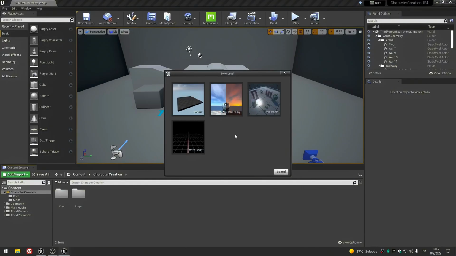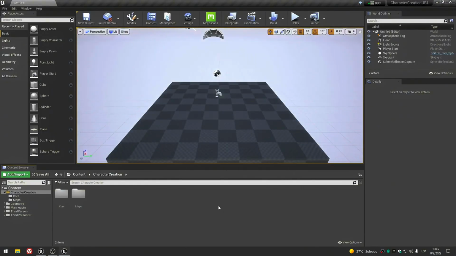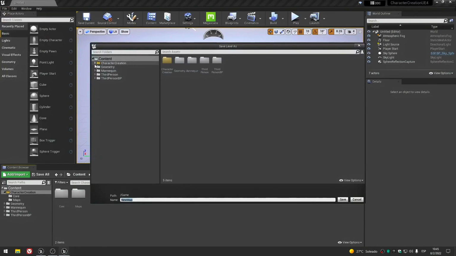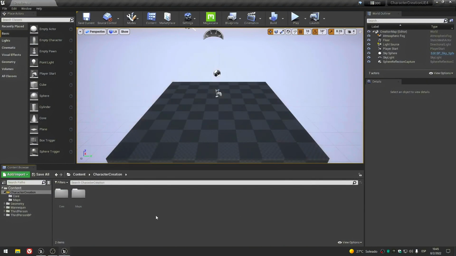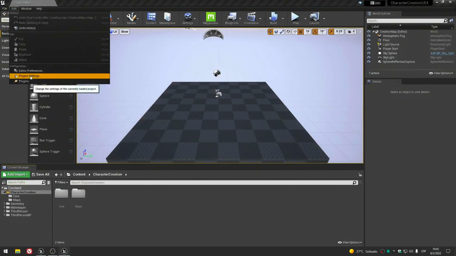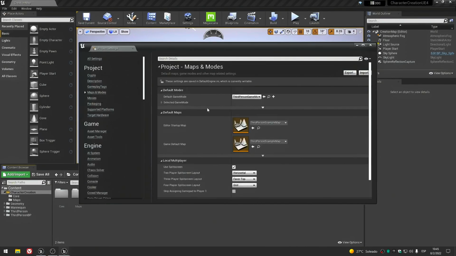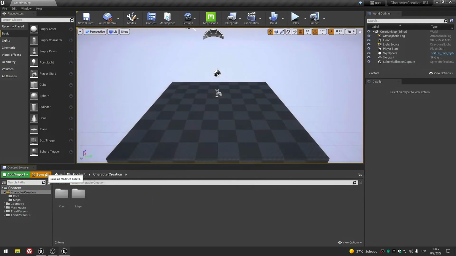And to start with this, we could create a default map. Okay, yes, default map, and we'll save this inside the folder called maps, and we are going to call it creation map. And at project settings, we're going to change the editor starting map and game default map to the one that we just have created. Okay, perfect.